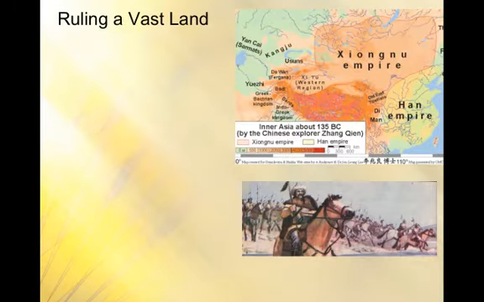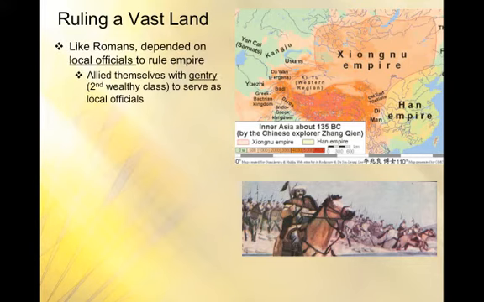Okay, so that's a little bit about how their administration was organized. And like the Romans, the Han Chinese depended on local officials throughout the empire to help rule the empire. So it's not like the emperor just made a decree and then everyone just sort of heard it and followed it. No, there were local officials throughout this very vast land. And these people that the Han chose to ally with and put in these government positions were this sort of second wealthy class. They were called gentry.